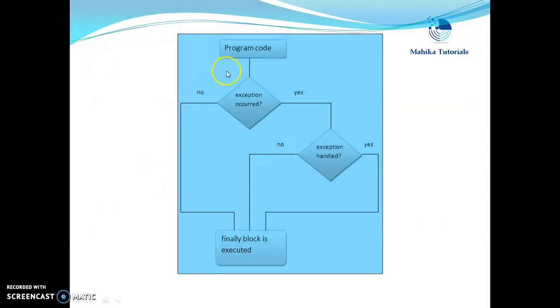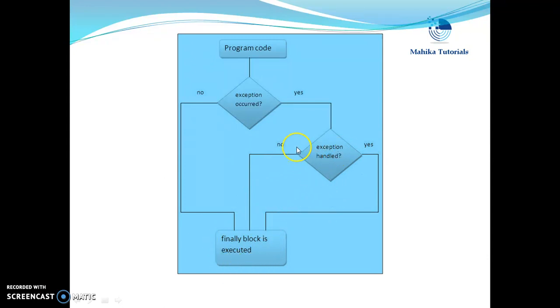We can understand the concept by this diagram. Within our code, whether an exception occurs, that is, exception occurred is either true or false. If it is false, then again finally block is executed. But if it is true, that is, if exception occurs, then whether we are handling it or not handling it, in both the cases finally block will be executed.